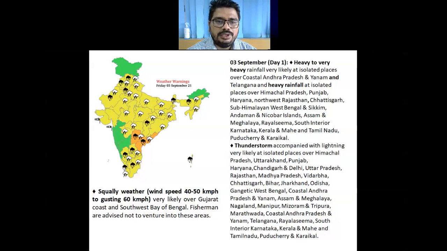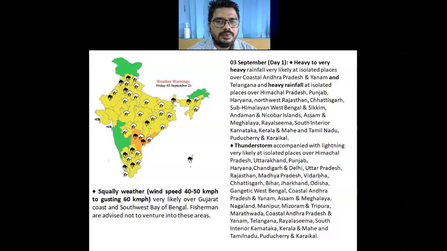As regards northeast India and adjoining areas, there is a possibility of isolated heavy rainfall over Sub-Himalayan West Bengal and Assam and Meghalaya. As regards thunderstorm, most parts of the country likely to experience thunderstorm of category light to moderate and occasionally one or two places intense thunderstorm over parts of northwest India, central India, east India, northeast India, and also over eastern peninsular India.